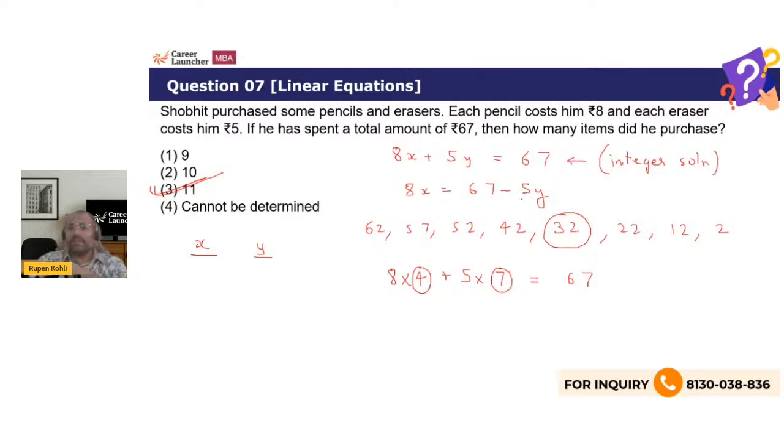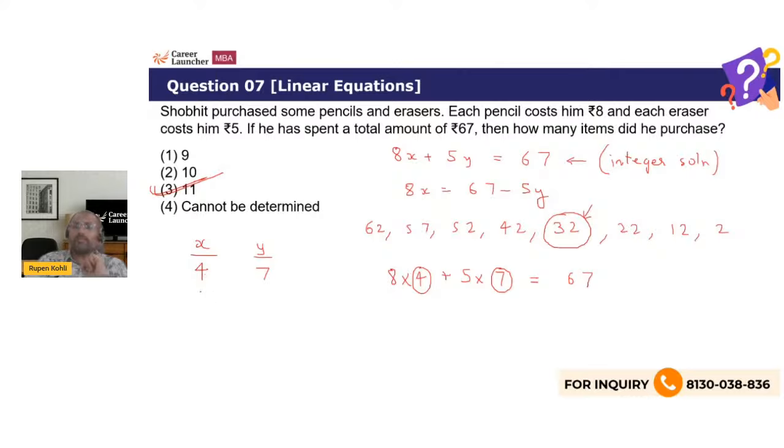8x is 67 minus 5y. Keep on subtracting multiples of 5 from 67 until you hit upon a multiple of 8. Then you got your first solution: x is 4, y is 7. 8 fours are 32, 7 fives are 35, 32 plus 35 is 67. Now, any other solutions of x and y can always be obtained by interchanging the coefficients. If x is 4 and the coefficient of y is 5, you have to change the value of x by 5, whether increase by 5 or decrease by 5.